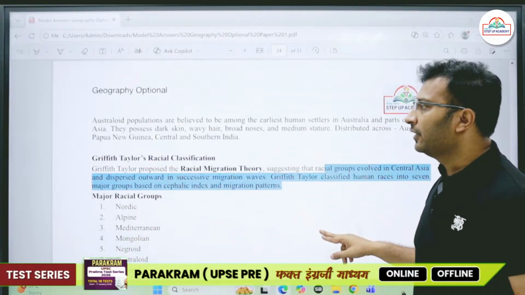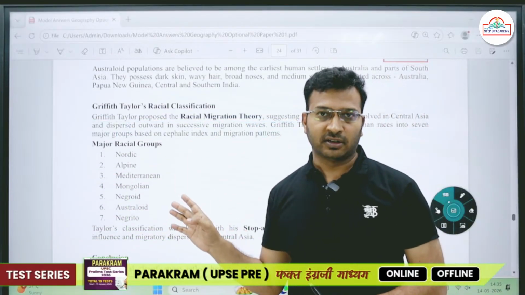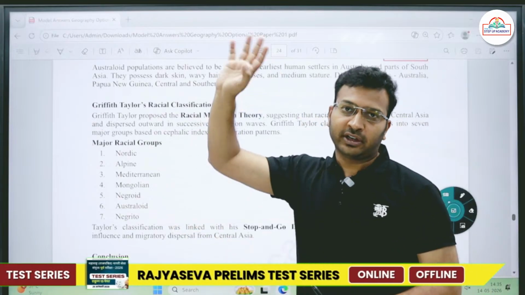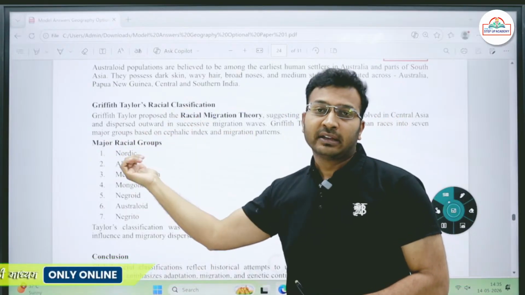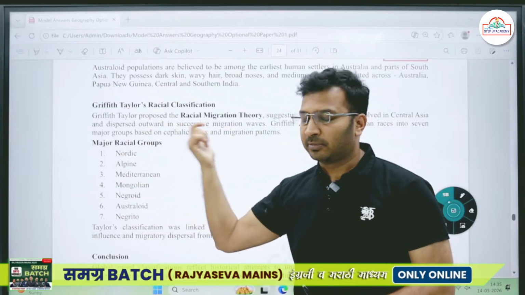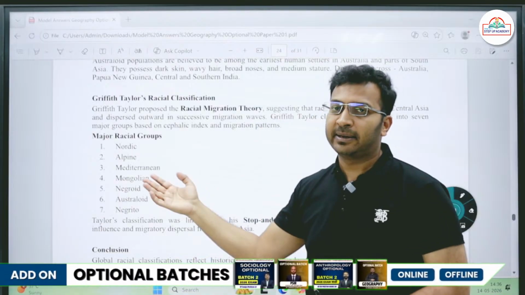Then Griffith Taylor's racial classification. He basically classified all these races into 7 different types. The first one was the Nordic, found in the Scandinavian region. Then a little bit south of it, the Alpine race, which is found in the southern Alps of Europe. Then came the Mediterranean, which is south of the Alpine mountain ranges.